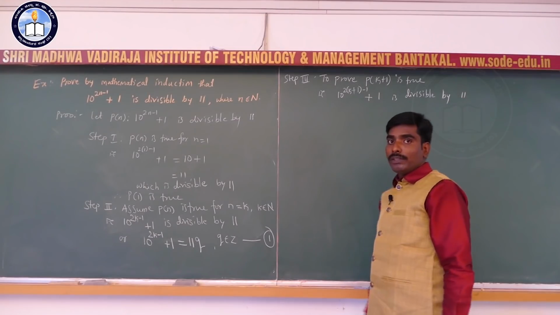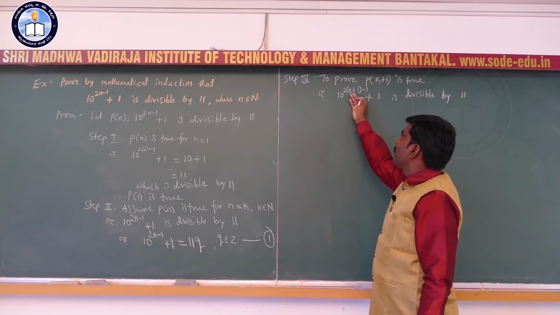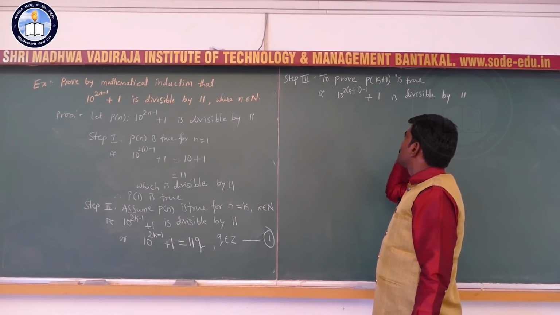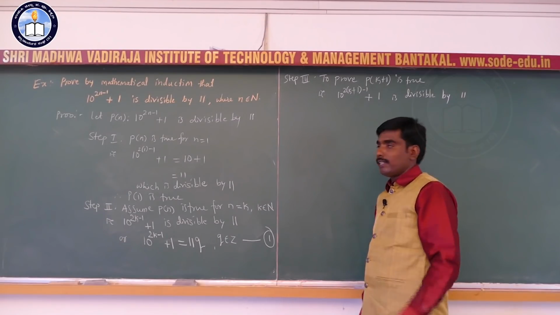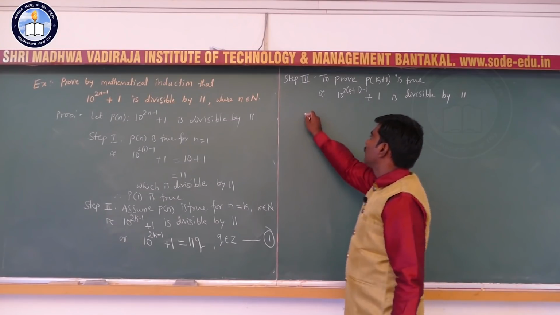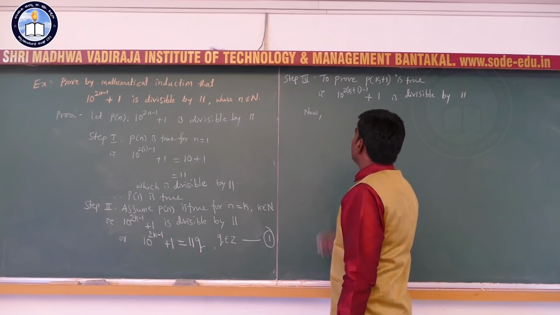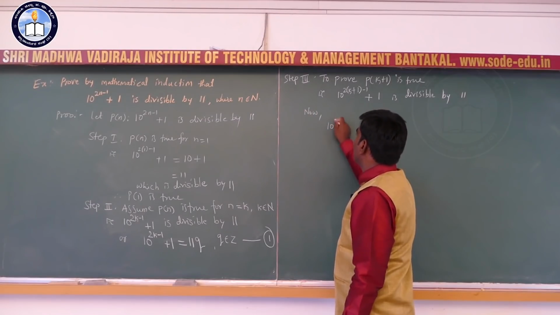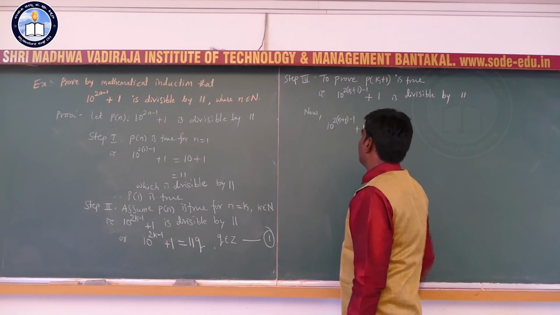That is, we are going to sufficiently prove 10 to the power 2 into k plus 1 minus 1 plus 1 equal to 11 into m, where m is any integer. So for that you consider 10 to the power 2 into bracket k plus 1 minus 1 plus 1.